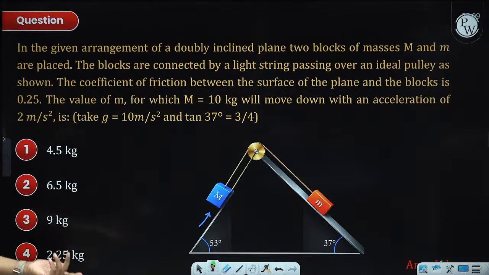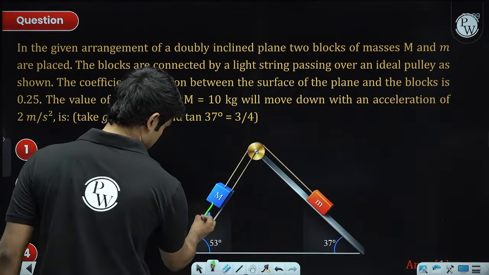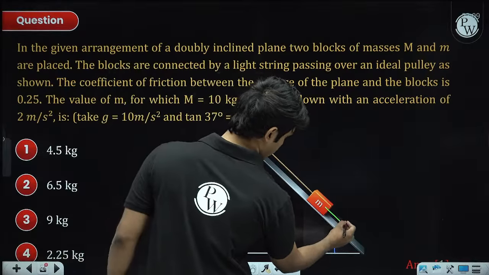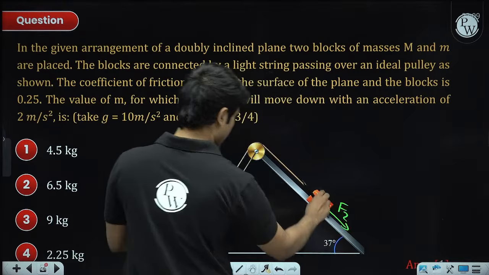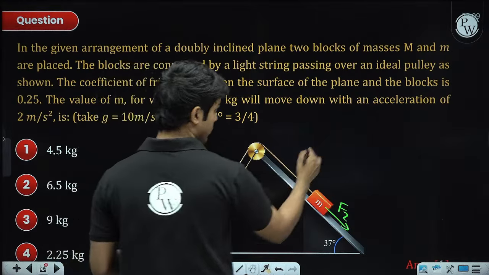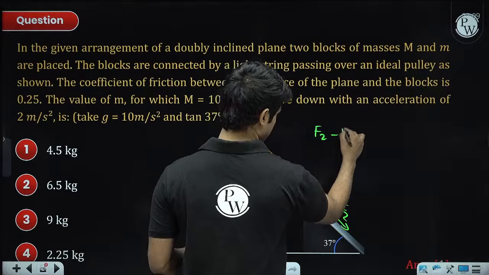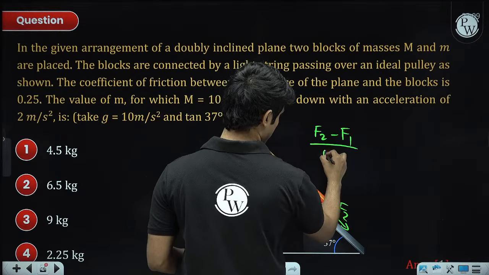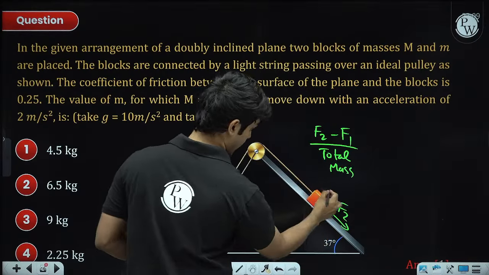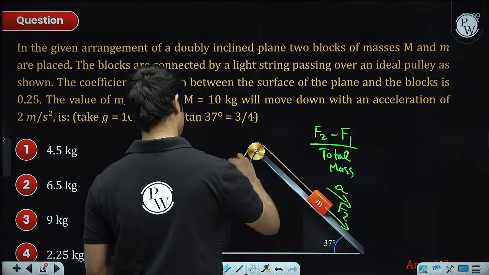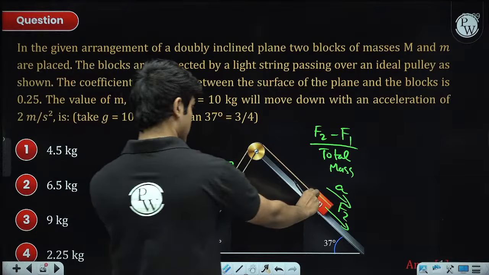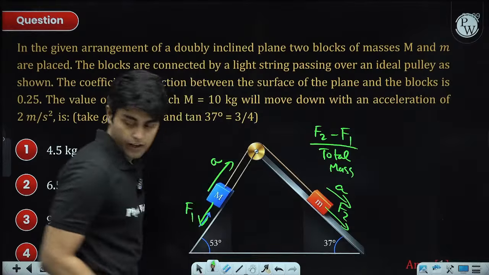This question also is the same. You can find out this force, let's call it F1, then find this force, let's call it F2, and you can make it into a horizontal train like two problems before, and then it will be F2 minus F1, whichever is larger, divided by total mass. Then you will get the acceleration. So these problems you can convert into a horizontal train and solve.